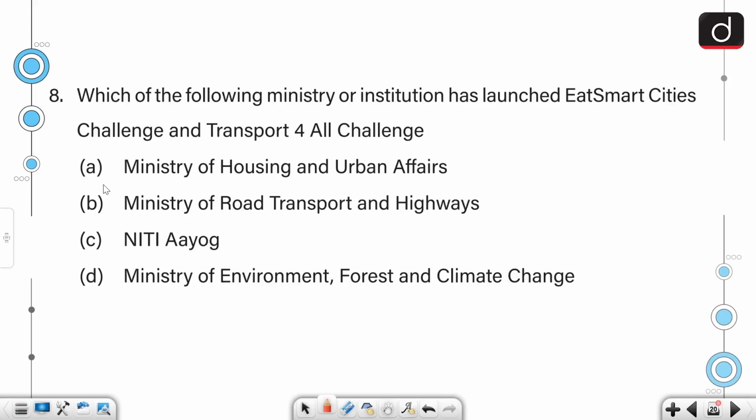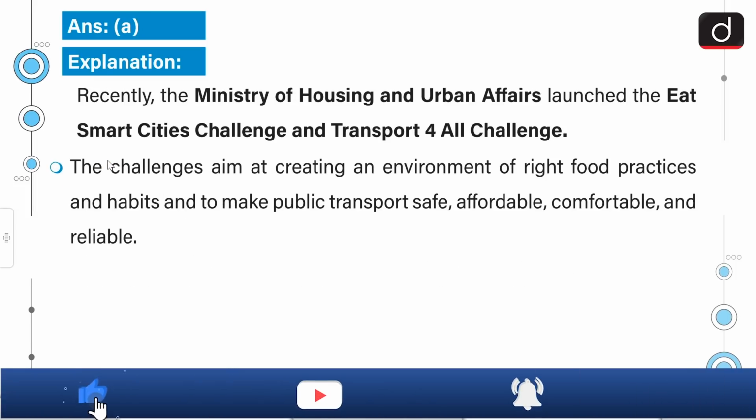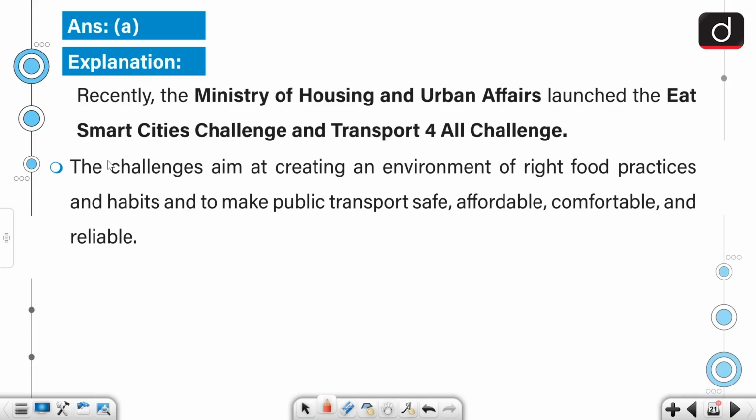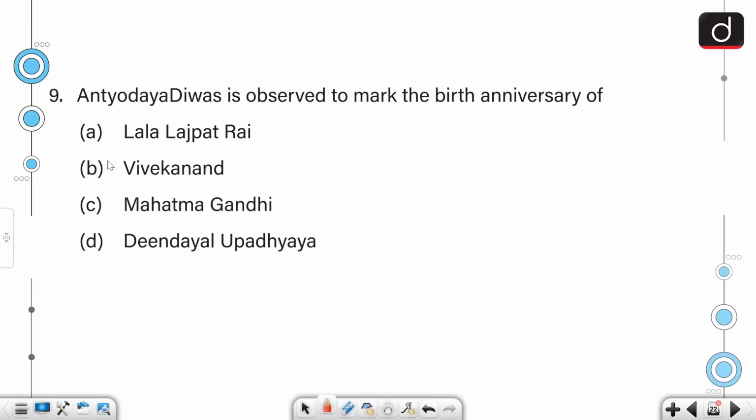Next question. Which of the following ministry or institutions has launched Eat Smart Cities Challenge and Transport for All Challenge? Ministry of Housing and Urban Affairs is the correct answer. So the correct answer would be option A. Recently, MoHUA launched the Eat Smart Cities Challenge and Transport for All Challenge. MoHUA is actually the acronym for Ministry of Housing and Urban Affairs, and the challenges aim to create an environment of right food practices and habits, and to make public transport safe, affordable, comfortable and reliable.